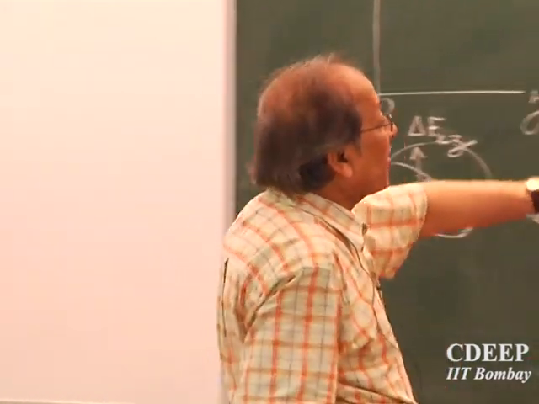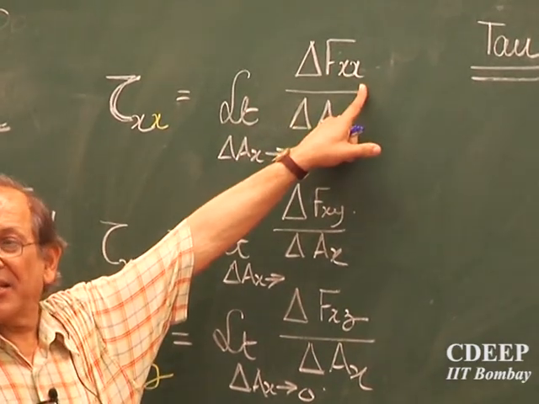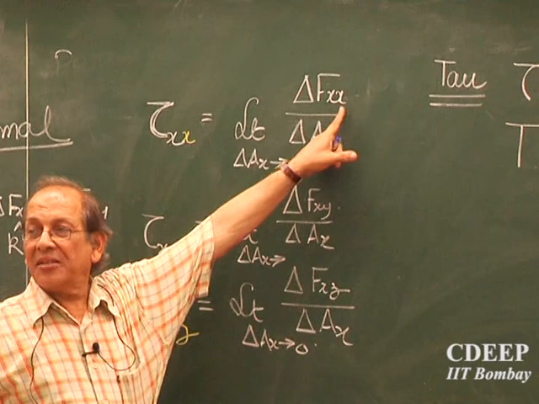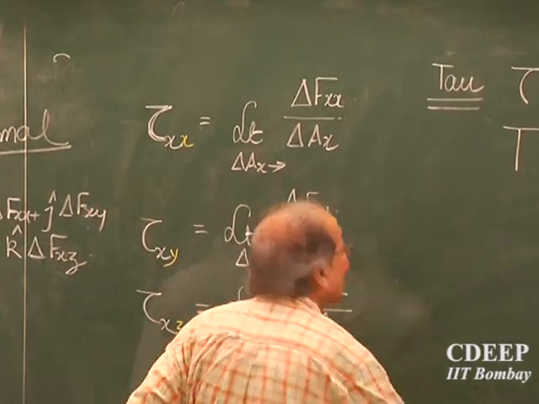So this one is called normal stress, because this one is in the x direction, the force also is normal to the plane. So this one becomes normal stress.